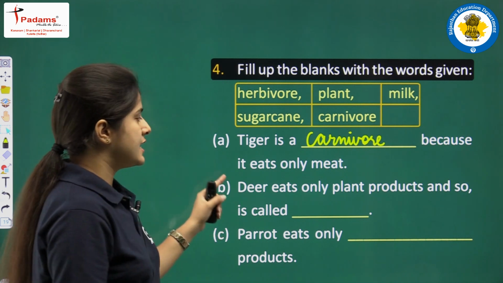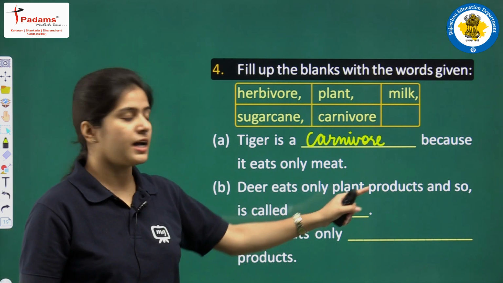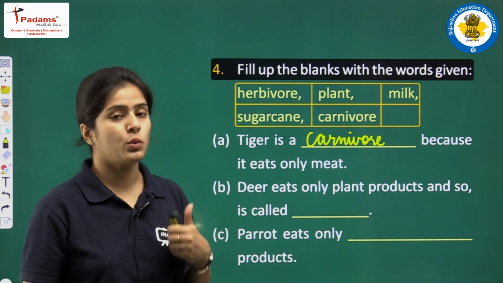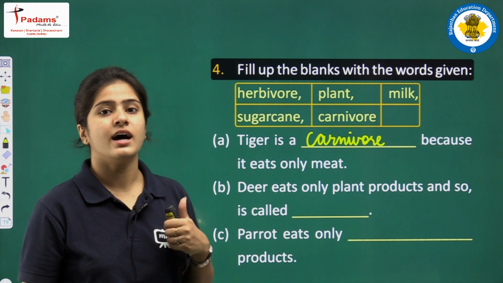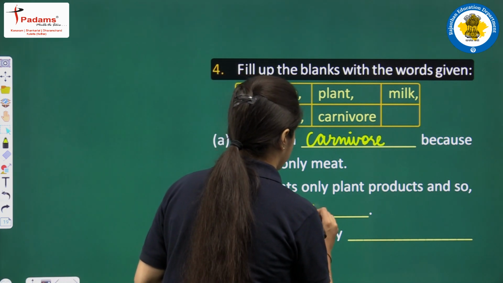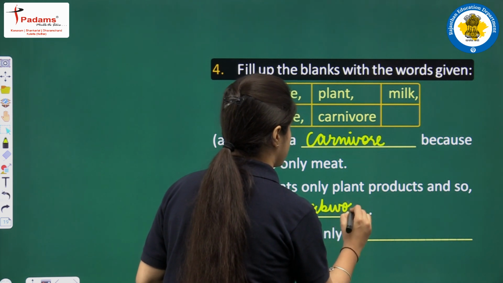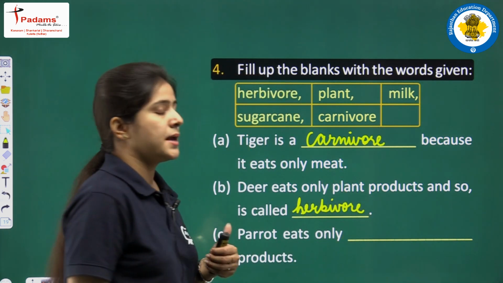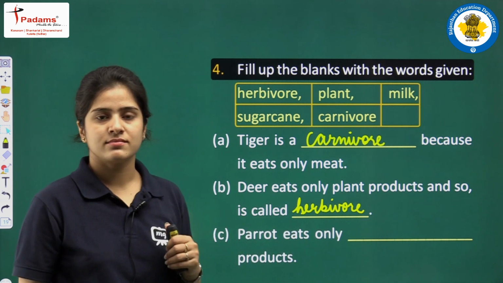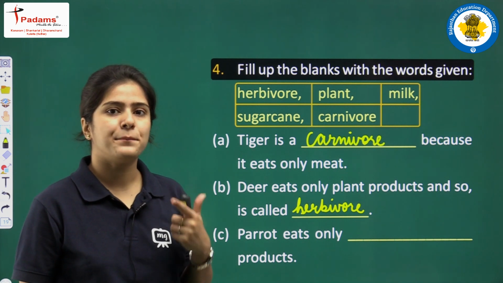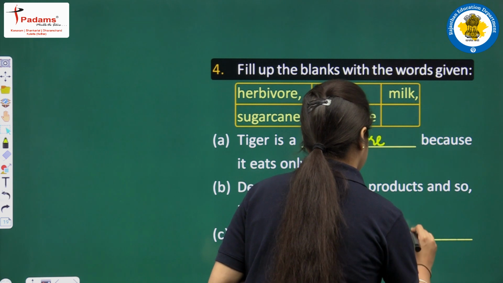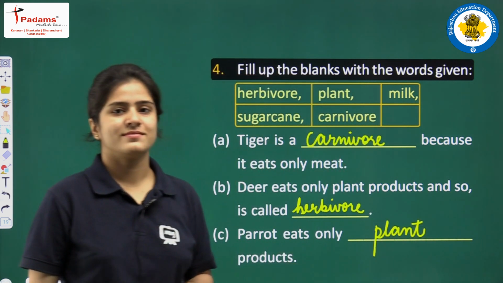Next question. Deer eats only plant products and so is called, the organisms that eat only and only plant products are called herbivores. Okay. So the answer is herbivore. Next one. Parrot eats only dash products. Parrot eats only plant products. Okay, bachcho? Next.